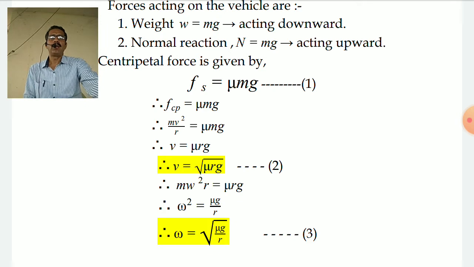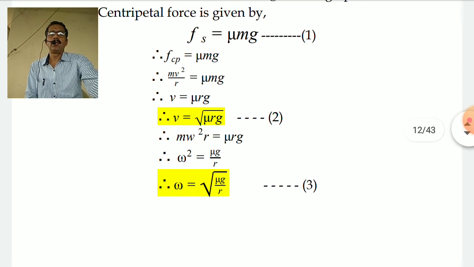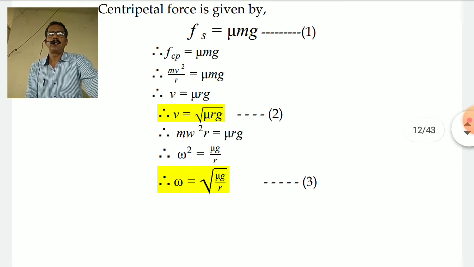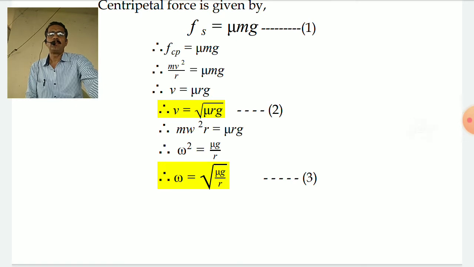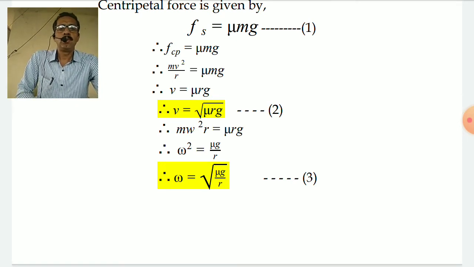So Fs is equal to mu mg is the frictional force that provides the centripetal force. Thus Fcp is equal to mu mg, which gives mv squared by r is equal to mu mg.